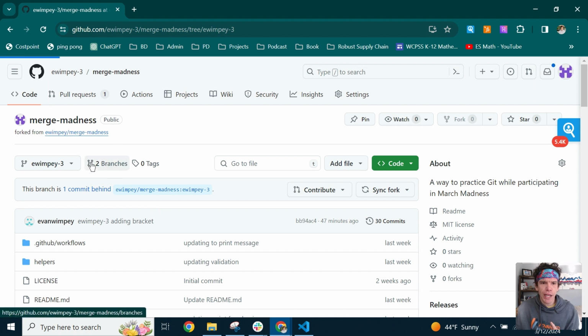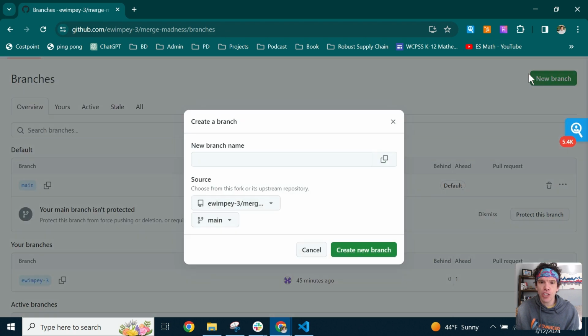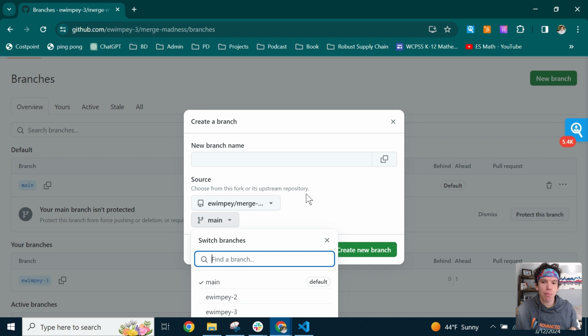So if we go to branches here, we should see only two branches, but we want to create a new branch. Here, we're not actually creating one, we're actually choosing from the upstream repository. So we choose ewimpy/merge madness, the original merge madness repo where all of the different branches have been submitted. And then we choose which branch we want to borrow from.